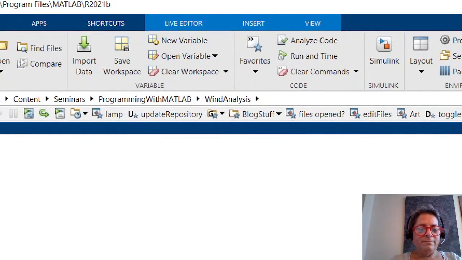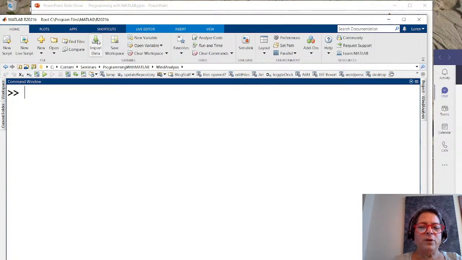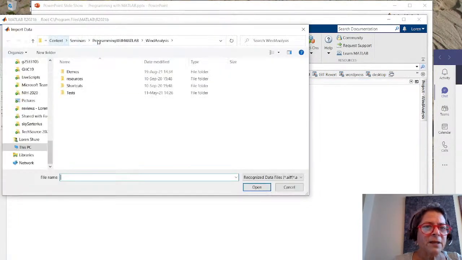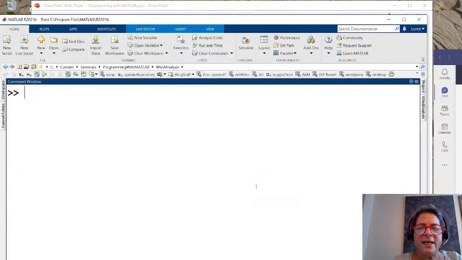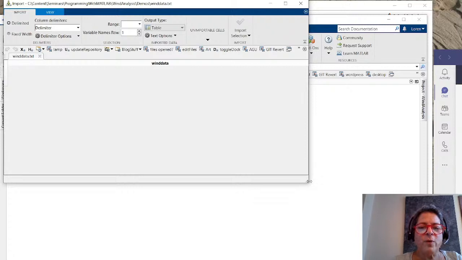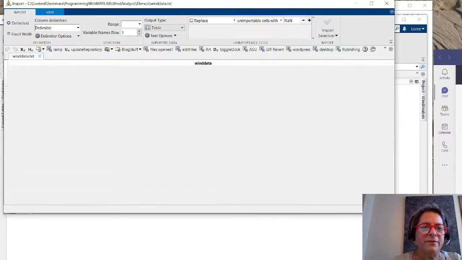Import data. That sounds like something I could use. So let me import the data. I'm going to come into that folder. I actually have copies of files in the current folder, so let me use windata.txt here. Now these are the same data, but they're being shown the way MATLAB would see them by default.